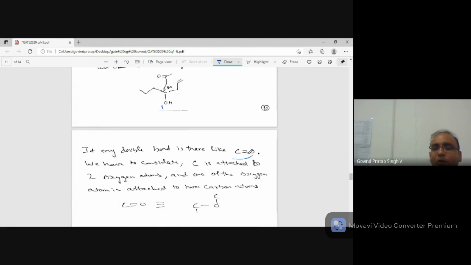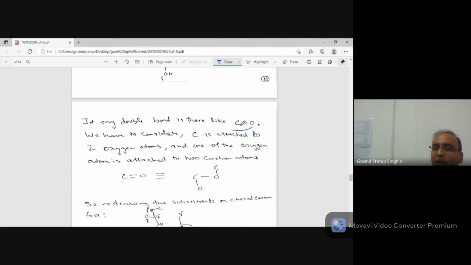So if C double bond O is there, you have to consider carbon as bonded to 2 oxygens. Similarly, you also have to consider oxygen as bonded to 2 carbons. So for C double bond O, what am I doing? I have to draw 2 carbon atoms. This is the standard carbon I'm taking. It is bonded to a double bond oxygen, so for priority's sake, I have to bond it with 2 oxygen atoms: first oxygen atom, second oxygen atom.